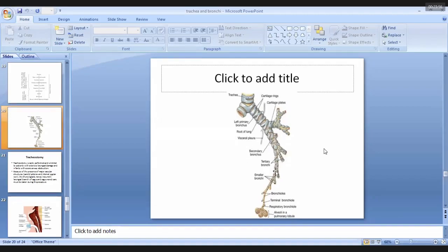The secondary bronchi give rise to tertiary bronchi, also known as segmental bronchi. The segmental bronchi give rise to successive generations of bronchioles: first conducting bronchioles, then terminal bronchioles, respiratory bronchioles, alveolar duct, and these are the alveoli.